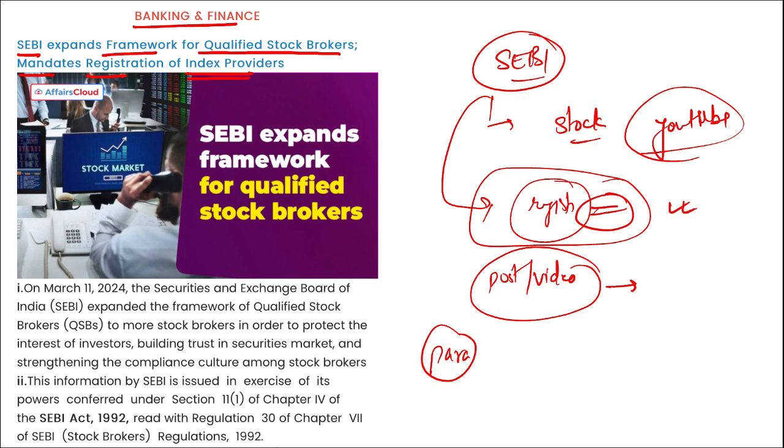Apart from this, some earlier parameters were the total number of active clients that a stockbroker has, then the total assets of the clients the particular stockbroker is handling, or we can say the AUM, assets under management, then the trading volume of the stockbroker, correct? So these are the things that were kept under check.